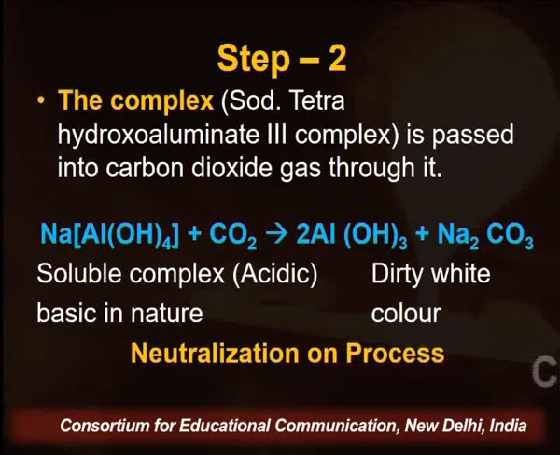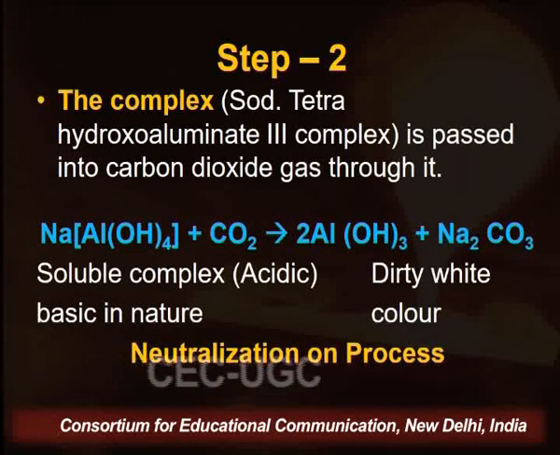The nature of this soluble complex of sodium hydroxyaluminate is basic, and carbon dioxide is acidic in nature. So what happens here? A neutralization reaction takes place. So we get a dirty white colored precipitate of aluminum hydroxide, and this process is called the neutralization process.